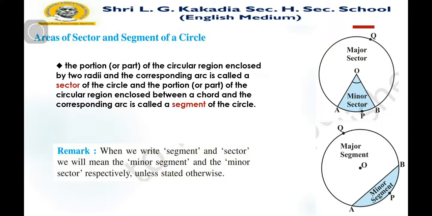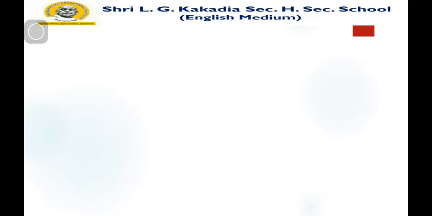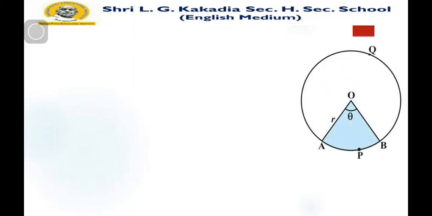So now, to find the area related to this sector and segment, first we indicate some identity here. Here you can see a circle with center O, two radii OA and OB.